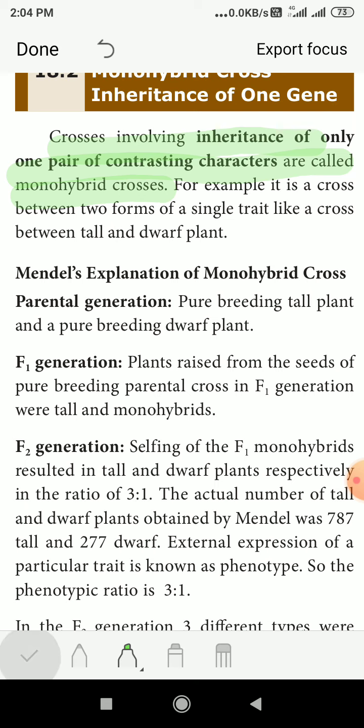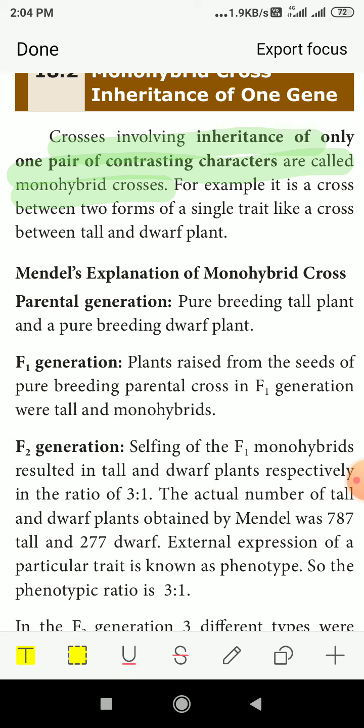So Mendel's experiment, explanation of monohybrid cross: parental generation, pure breeding tall plant and pure breeding dwarf plant. There is no in-between, any other characters are not there. Only the pure tall plant and the pure dwarf plant were crossed. In the F1 generation, plants raised from the seeds of the pure breeding parental cross were tall and monohybrids. It was very tall, and monohybrid means only the tall and the dwarf plants were there. There were no other characters.